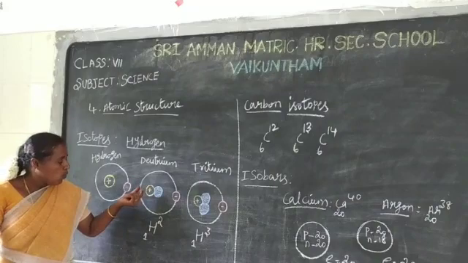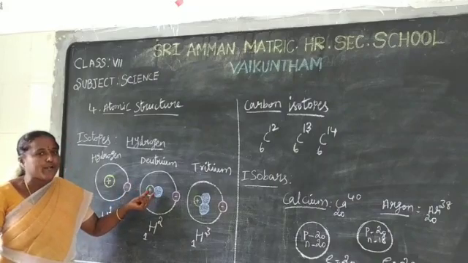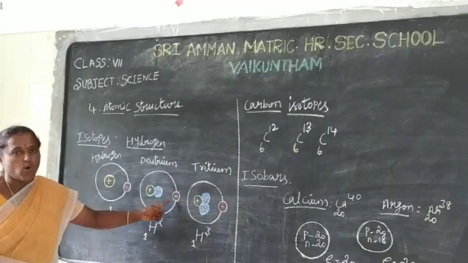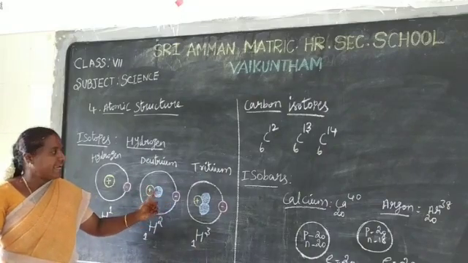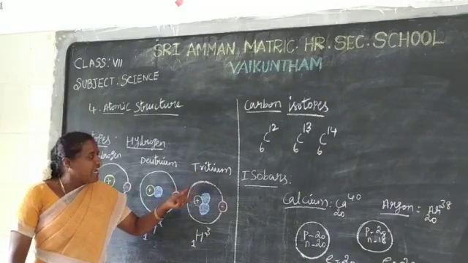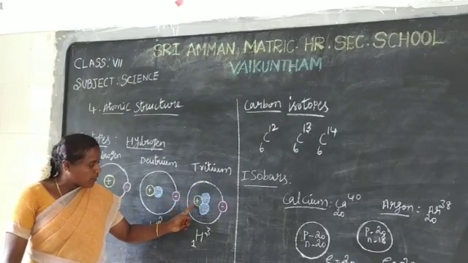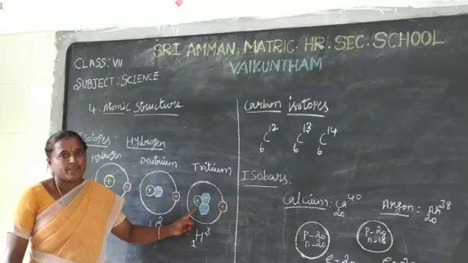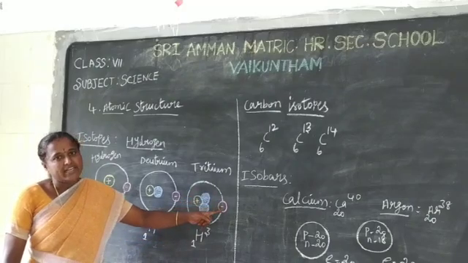Okay, next one, deuterium. Deuterium has one proton and one neutron in the nucleus. It has only one electron. Next one, tritium. Tritium has one proton and 2 neutrons in the nucleus, but only one electron.